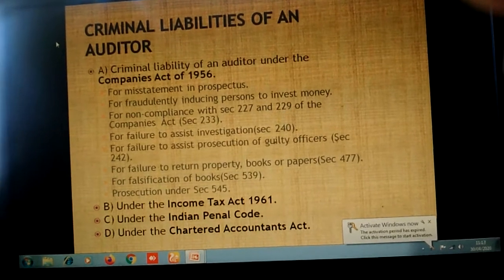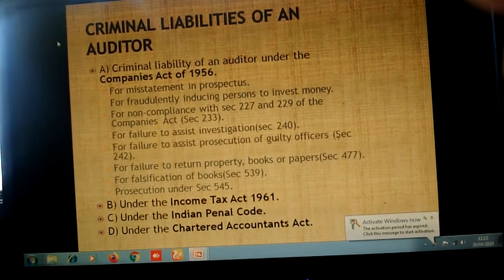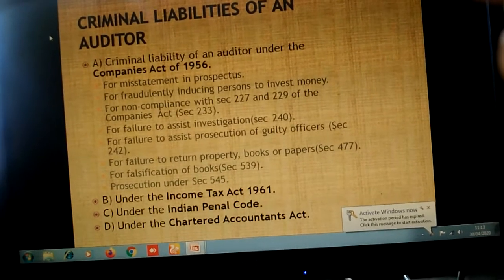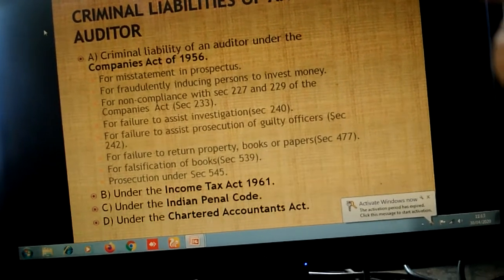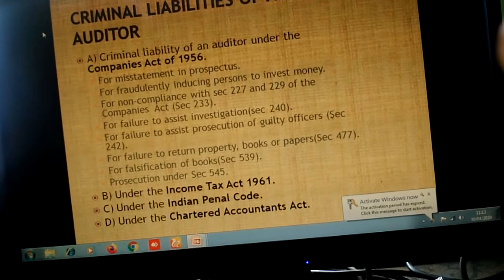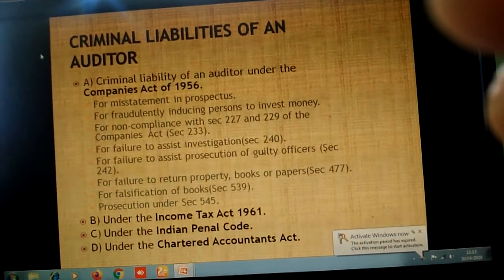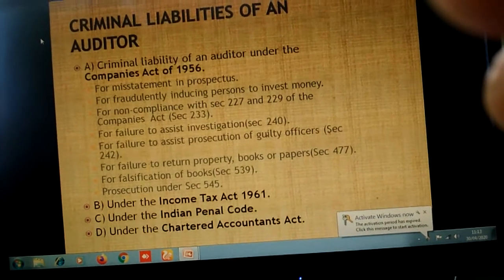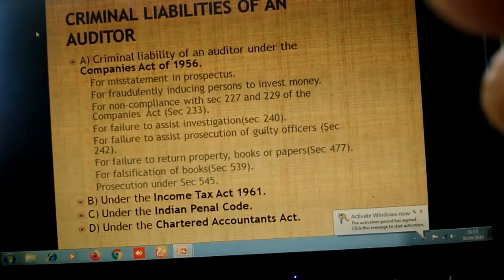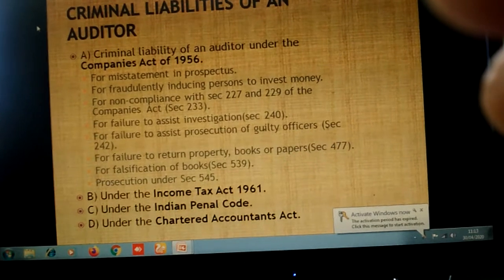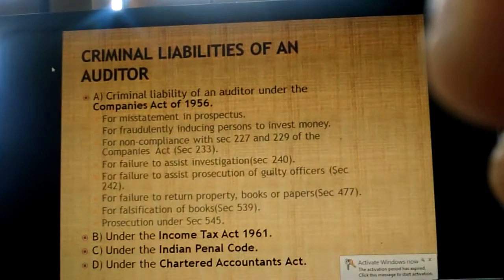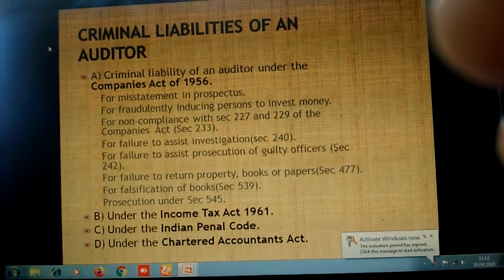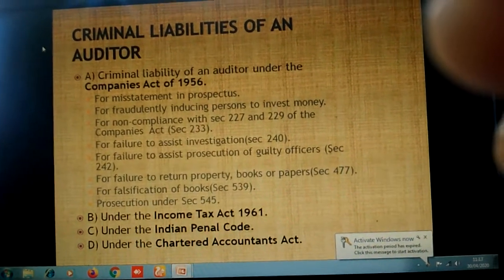For non-compliance with Sections 227 and 229 of the Companies Act. According to the requirements of the Companies Act under Sections 227 and 229, they have given some conditions for reporting and for signing some authentication or certificate by an auditor. If he does not comply with these regulations of the Companies Act, then he can be punished with an amount up to 1,000.